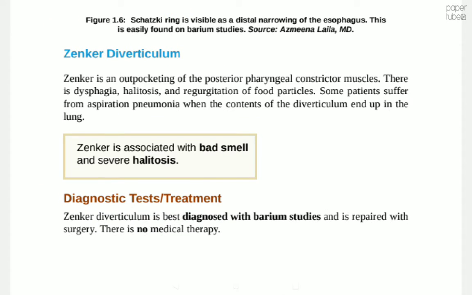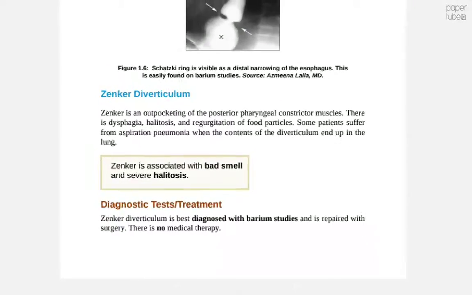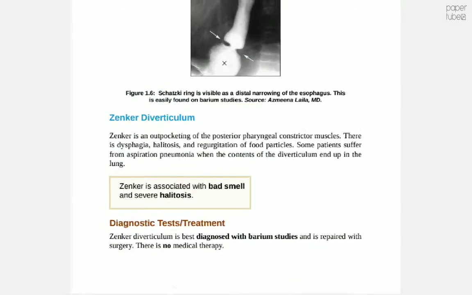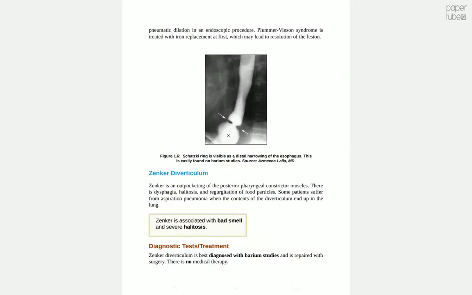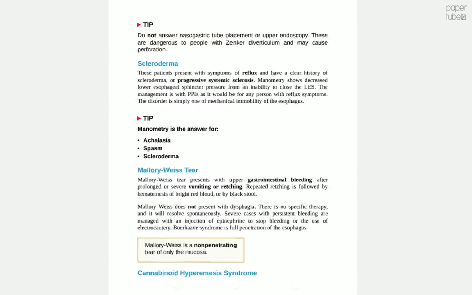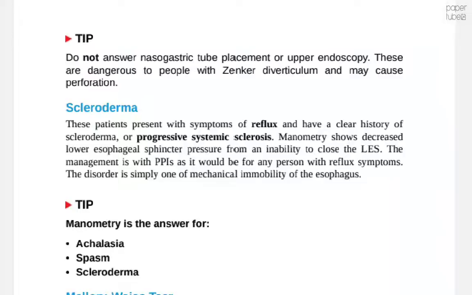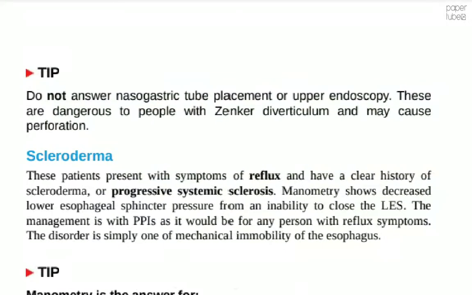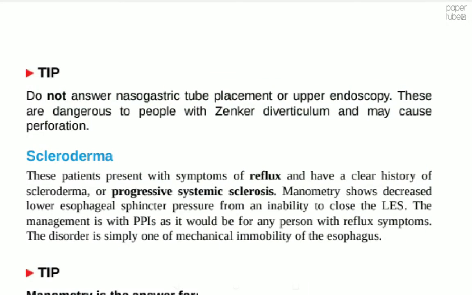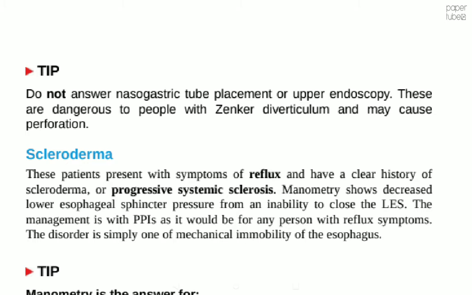Diagnostic test or treatment: Zenker diverticulum is best diagnosed with barium studies and is repaired with surgery. There is no medical therapy. Do not answer nasogastric tube placement or upper endoscopy. These are dangerous to people with Zenker diverticulum and may cause perforation.